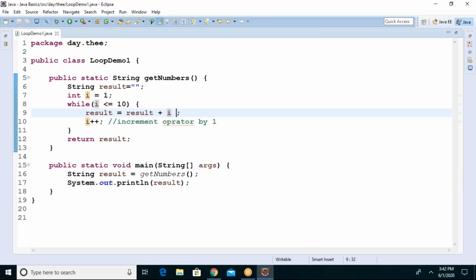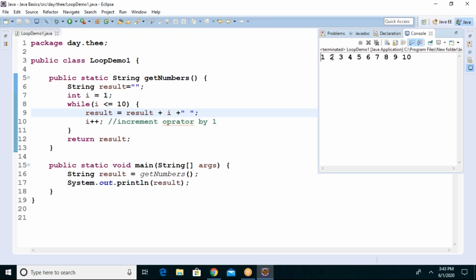How to generate space? While appending, also generate some space. Append some space after each number. First one number is added along with the space. The next number is added along with the space. Every time space is added. Check here: 1 space, 2 space, 3 space, 4 space, up to 10.